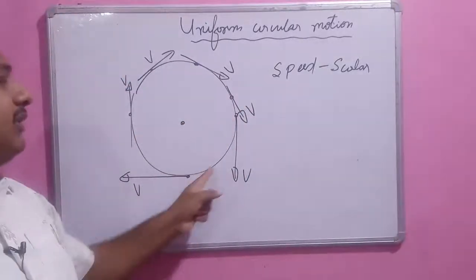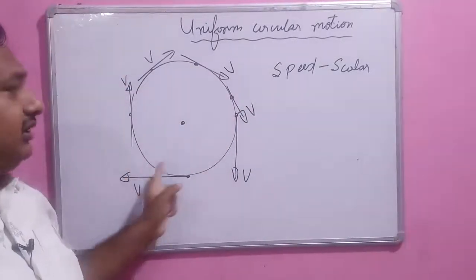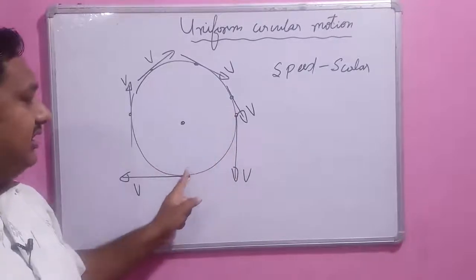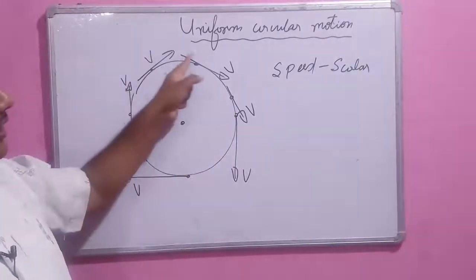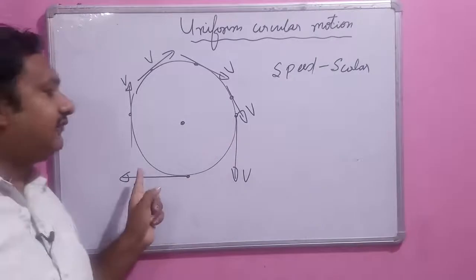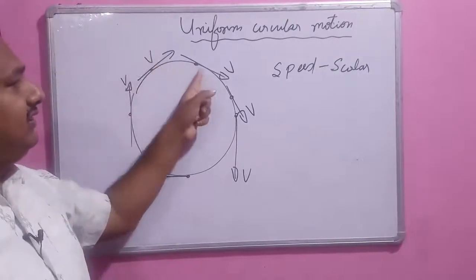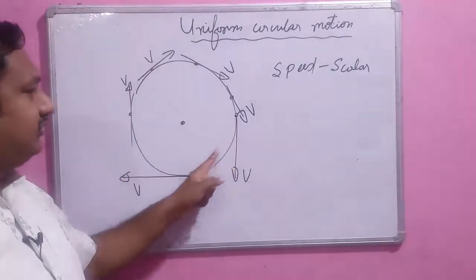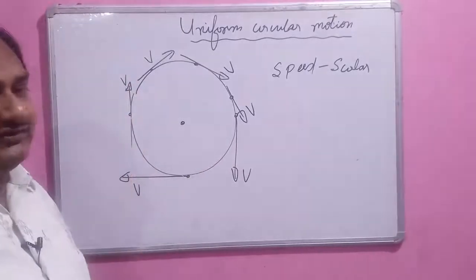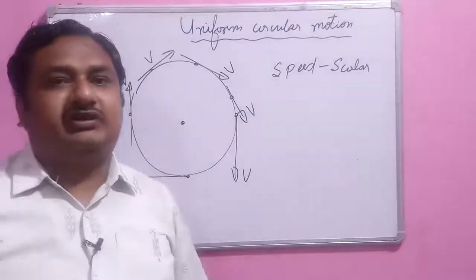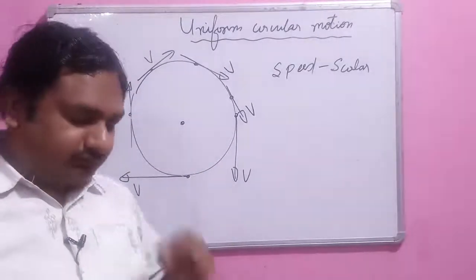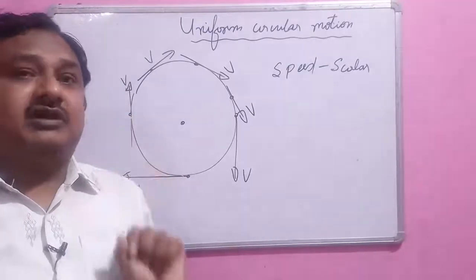In a circular path, if an object is rotating, at every point of the circle it changes its direction. I have drawn the direction of the object. You can see at every point of the circle it changes its direction, and if the object changes its direction, then we say the object is in acceleration.